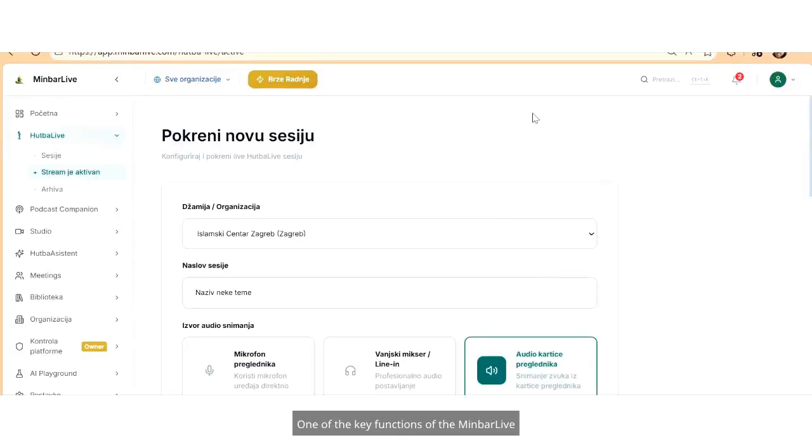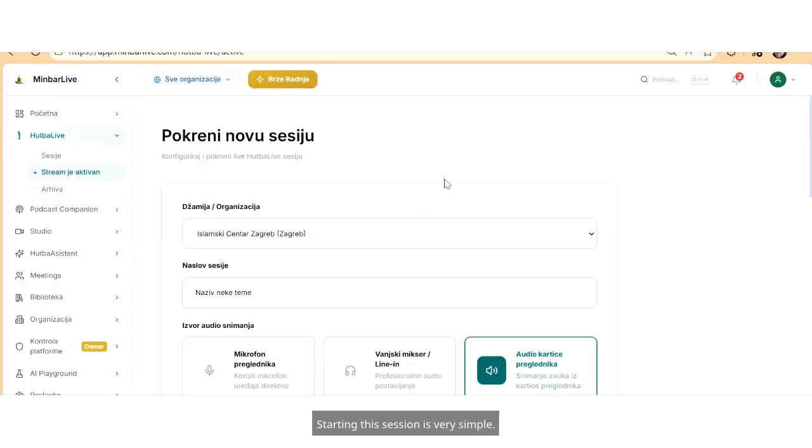One of the key functions of the Minbar Live application is bridging the communication gap between the Imam and the congregation during sermons and lectures. Within the application, there is a HutbaLive module for that, which allows you to create, in real time, a transcription of what I have spoken and translate it into any language.